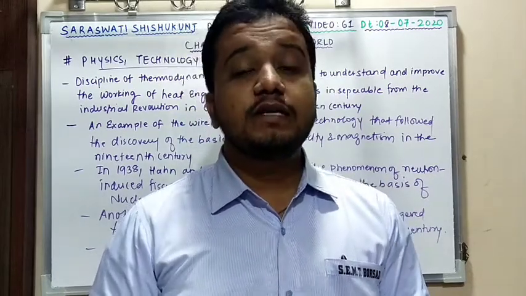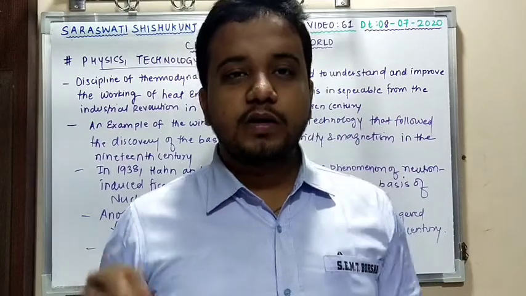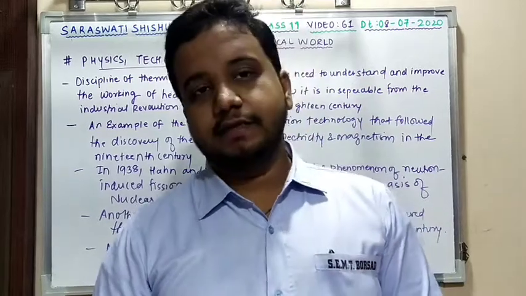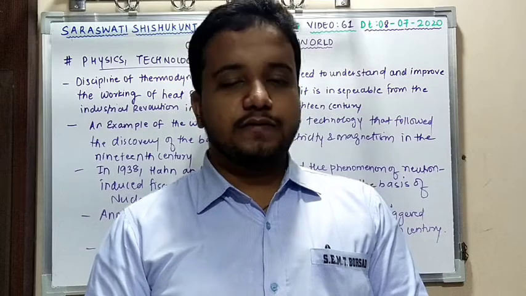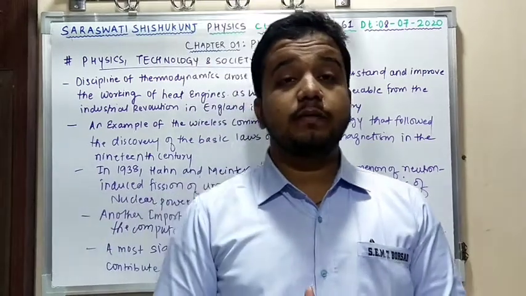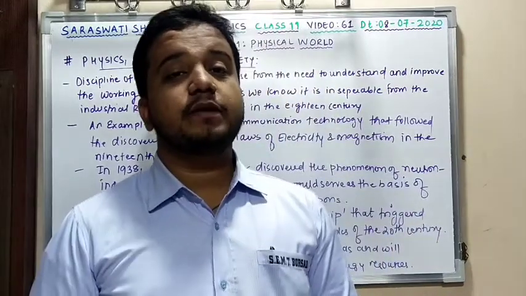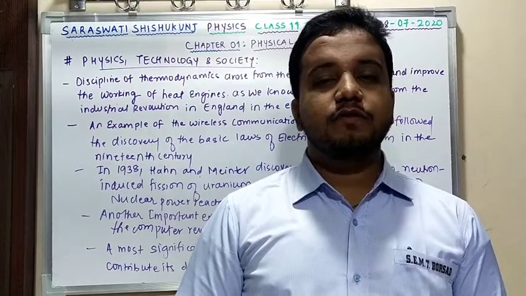Nuclear fission is nothing but what? Disintegration of the parent nuclei into daughter nuclei, and heat energy is released. Clear? Nuclear fission can happen on the surface of the earth, and with the help of this nuclear fission we can form nuclear bombs. Nuclear bombs work on the principle of what? Nuclear fission. I will give you an example of Hiroshima and Nagasaki, where there was a nuclear war.